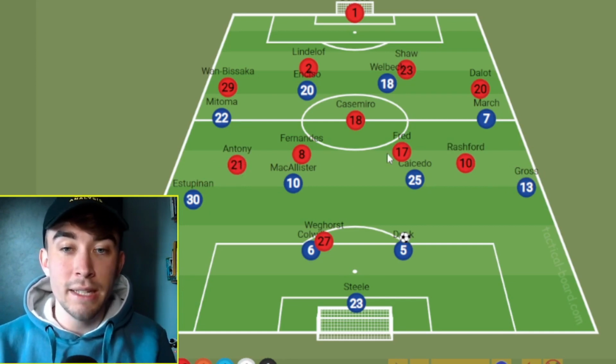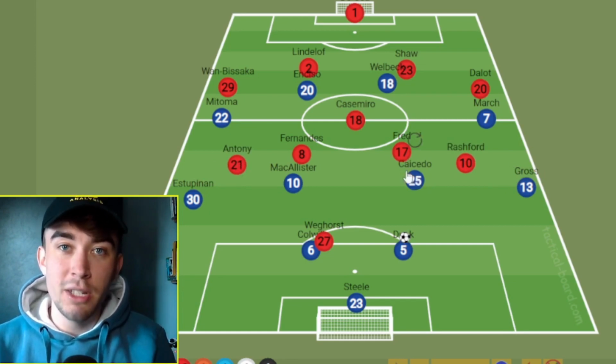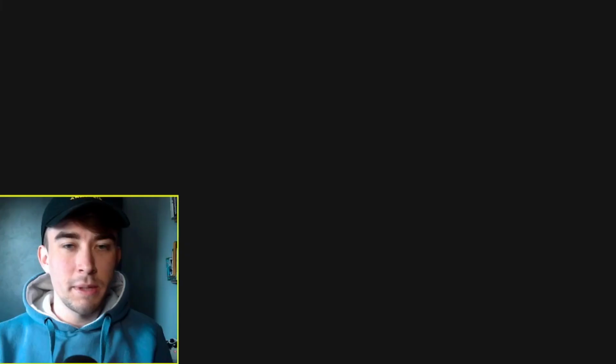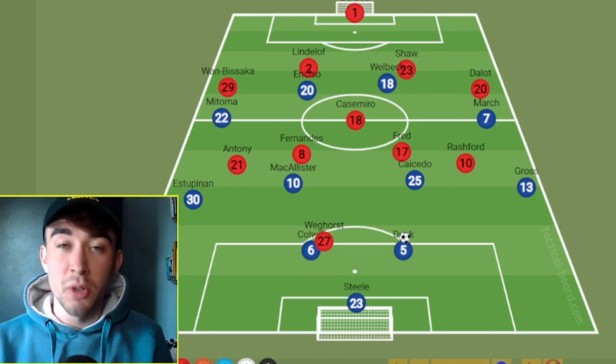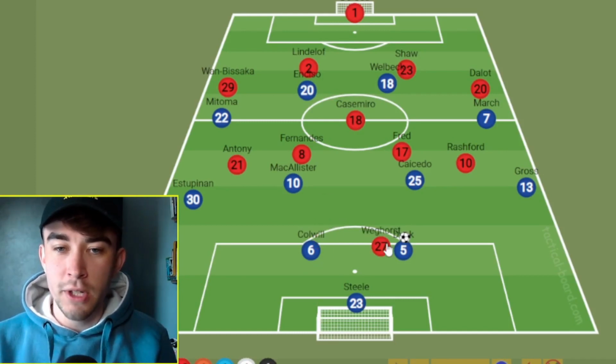And then we've got Fernandes and Fred going man for man with Caicedo and McAllister in the middle. Now, you might look at this and say, that's not a good idea. We've seen teams try and press these midfield two before, and it doesn't work well. When McAllister and Caicedo get pressed, they are too good at getting out. This is a bad idea. AJ Analysis channel, what on earth are you suggesting? And I agree. I completely get it.